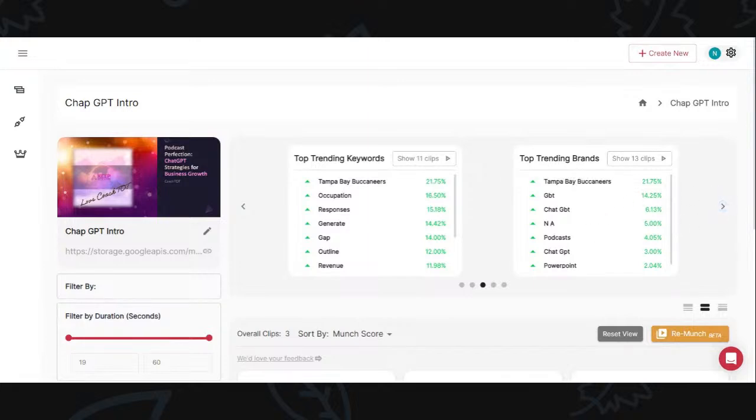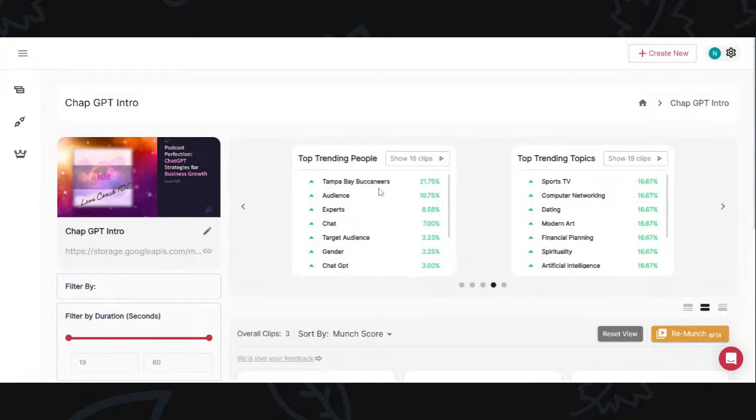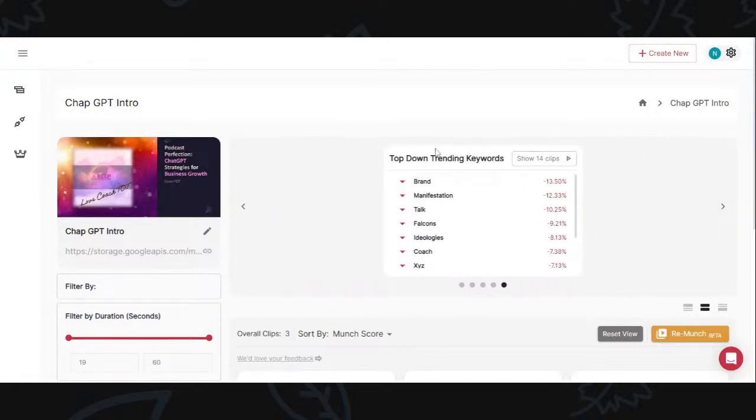And look, ChatGPT is actually a trending brand. It's right now at 6.13%. Podcast is at 4.05%. And look, ChatGPT is 3%. PowerPoint is 2.04%. So somewhere my dialect sounded like I was saying Chat GBT, but it's ChatGPT. Then it even gives me top trending people, top trending topics, and then the top down trending keywords, right?